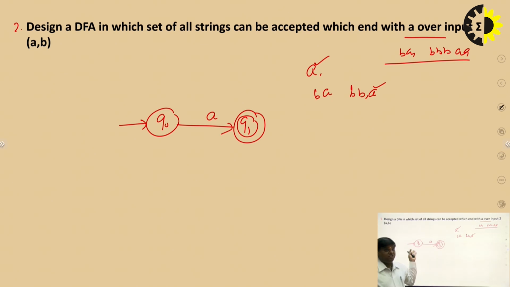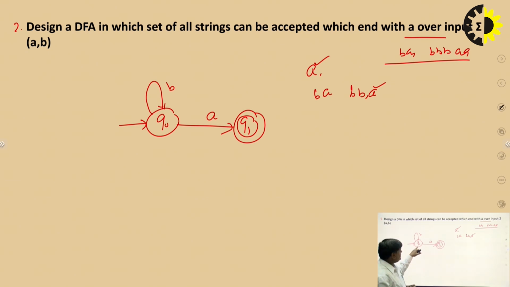Now this finite automata ends with A. And what is the next step? The next step is to complete this deterministic finite automata. It means we check whether the transition for B, A is available. It means the machine can start from B also.